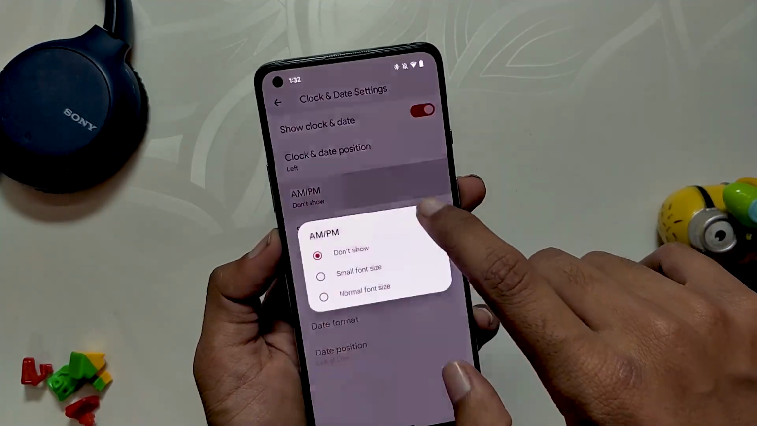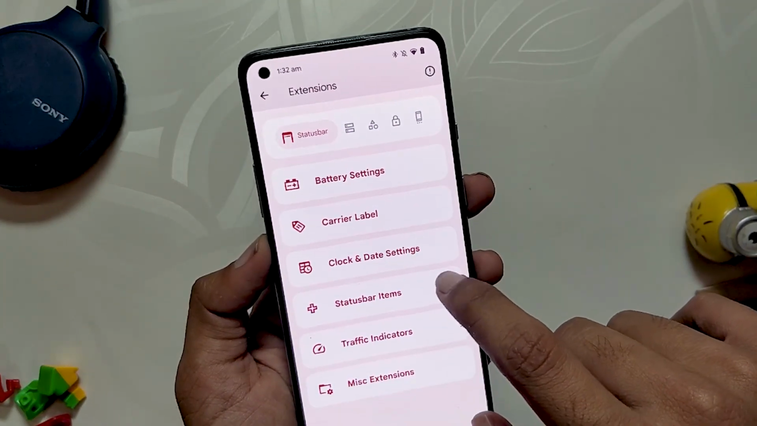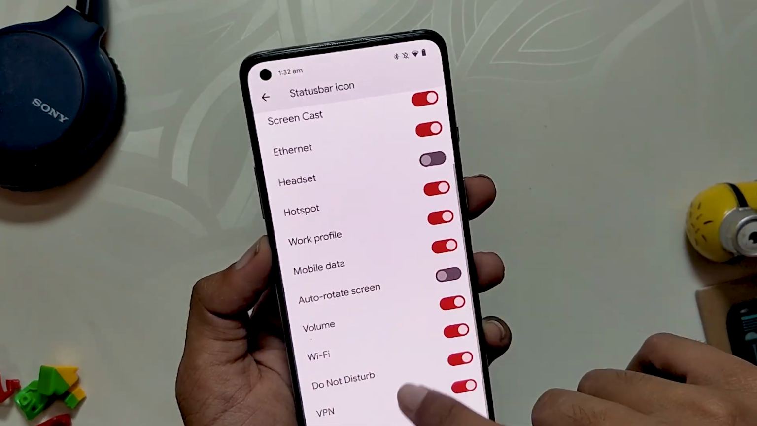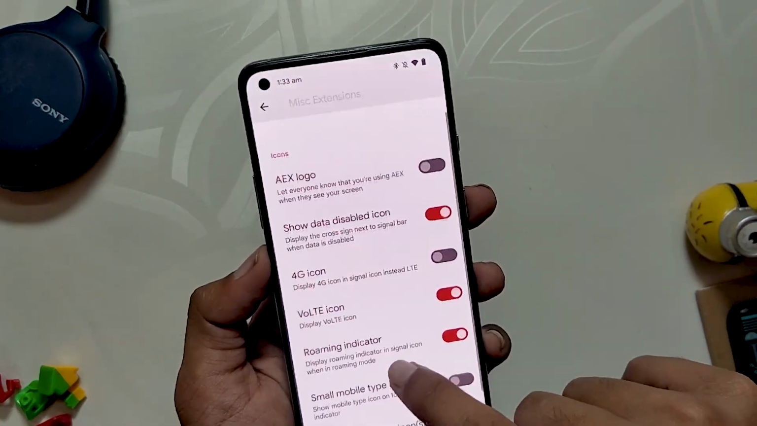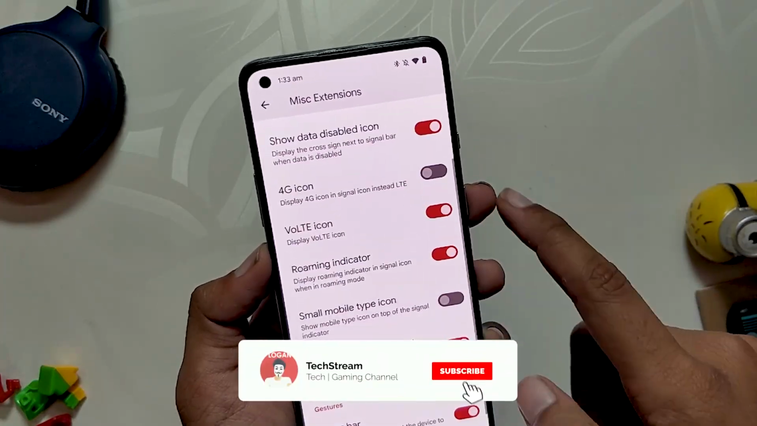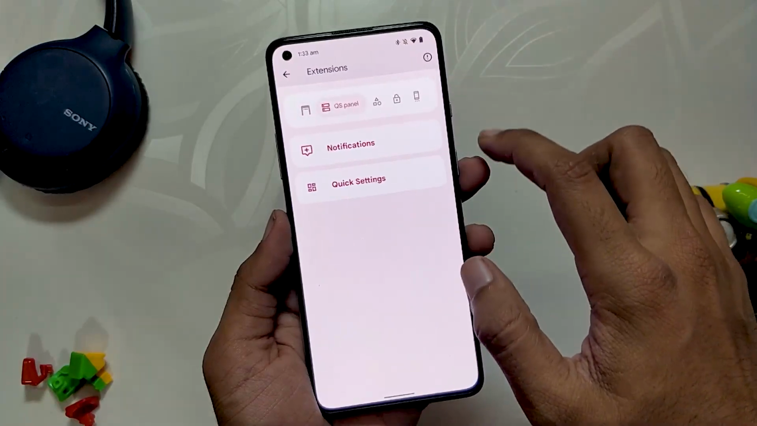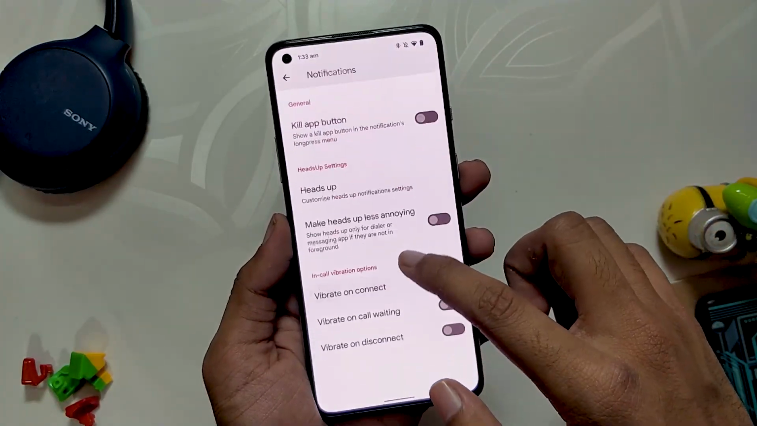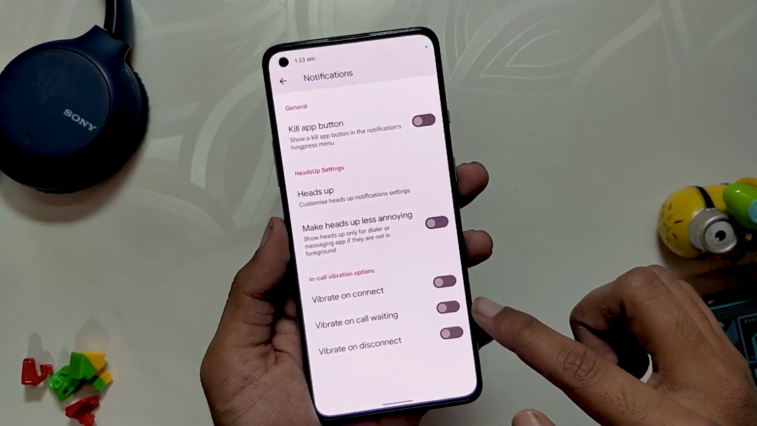Then we have clock and date settings to change the position and style of the status bar clock. Next we have status bar icons, where you can enable or disable what to show on the status bar. Then we have traffic indicator settings, and at last we get some miscellaneous options like logo in the status bar, display or hide VoLTE icon and status bar gestures. Under quick setting panel we have notifications, where you can change heads up notification settings and vibrate your device on connect, call waiting and disconnect.